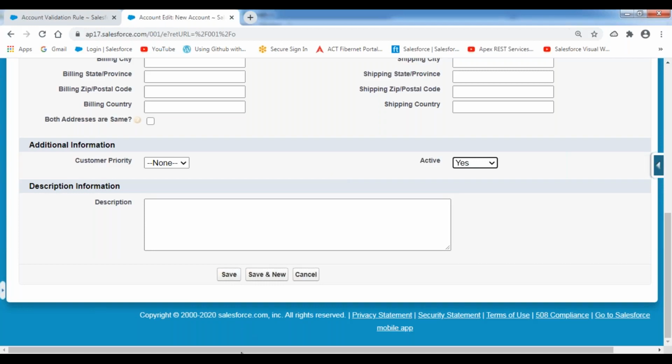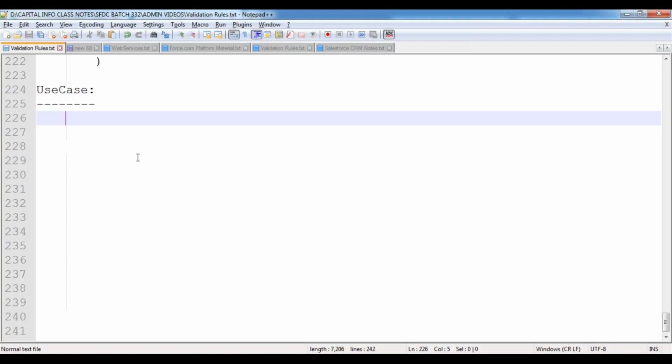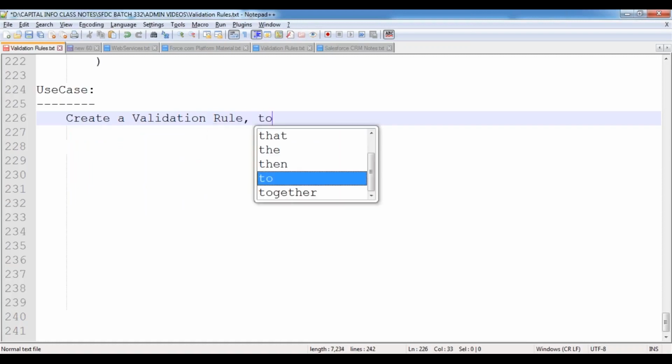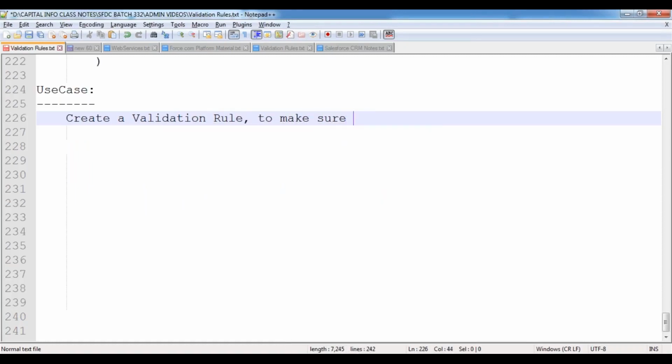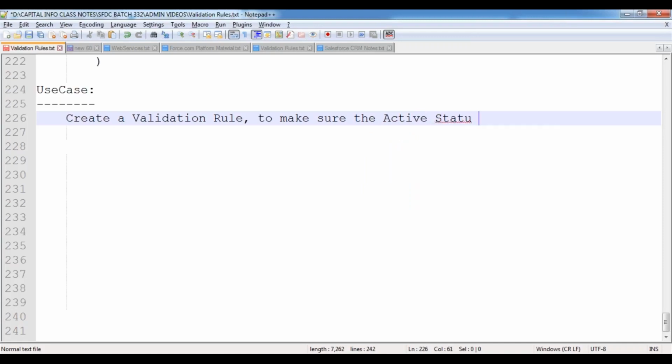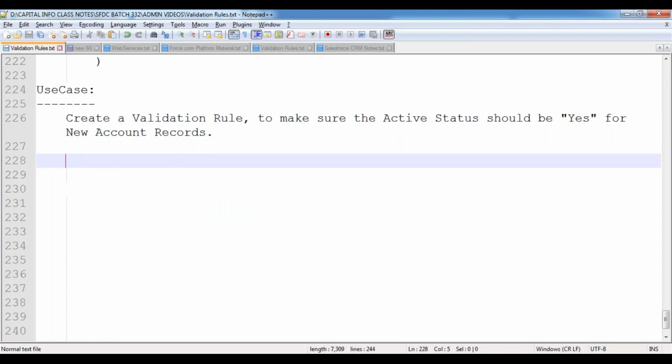Now, let's take a small use case. Create a validation rule to make sure the active status should be yes for new account records. So for the new account records that you are creating inside your object, the active status should always be yes.